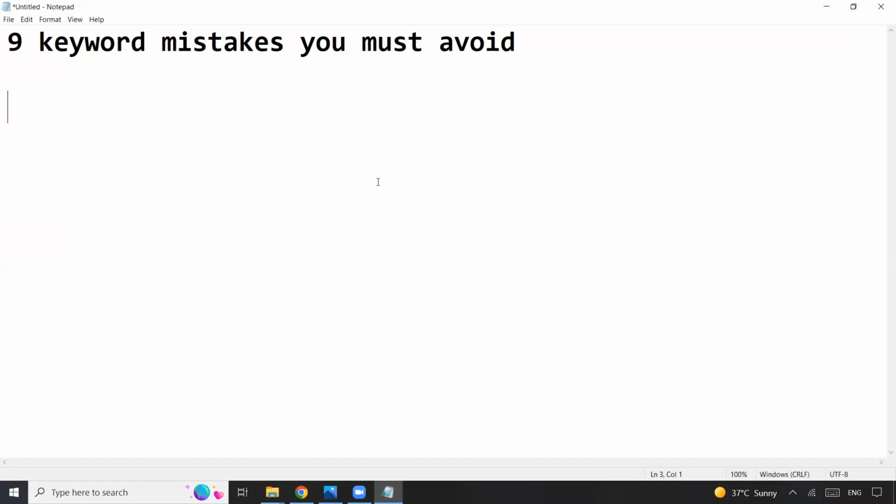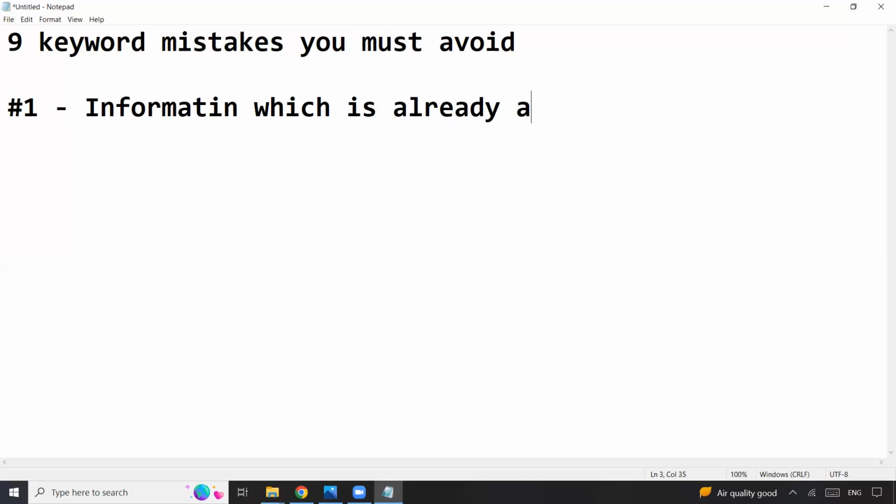And with that said, let's now take a look at what are those 9 keyword mistakes that you must avoid when you are filling in those 7 keyword boxes. So number one is that you must avoid including the same information which is already available in your book metadata at other places. Let's say, for example, be it your book title or contribution information and so on. That is something that you must avoid.